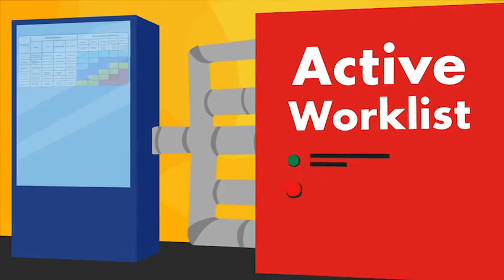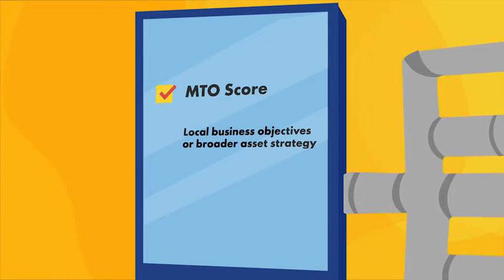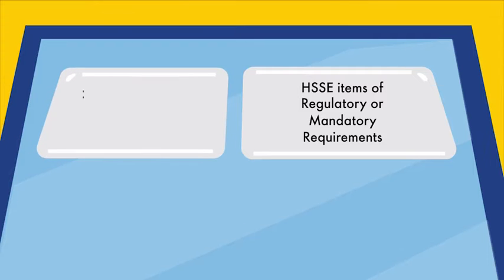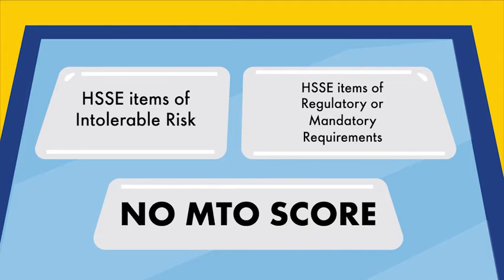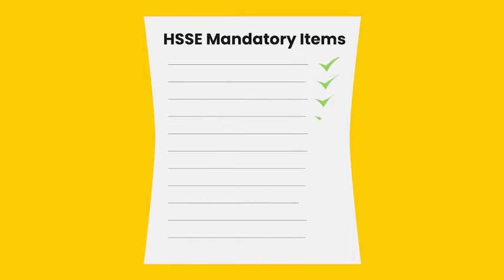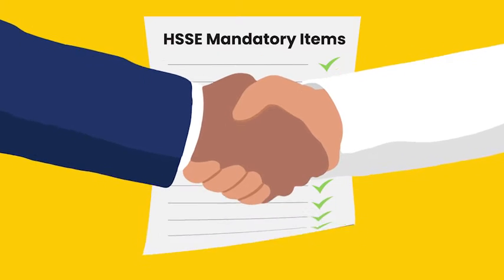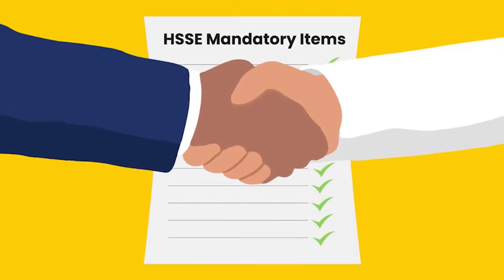The active work list is generated based on MTO score, local business objectives, or broader asset strategy and organization execution capacity. HSSE items of regulatory or mandatory requirement or of intolerable risk shall be prioritized with no MTO score required. The production unit manager or workstream sponsor sets agreement with asset HSSE manager for priority setting against other HSSE mandatory items based on tolerability and urgency.